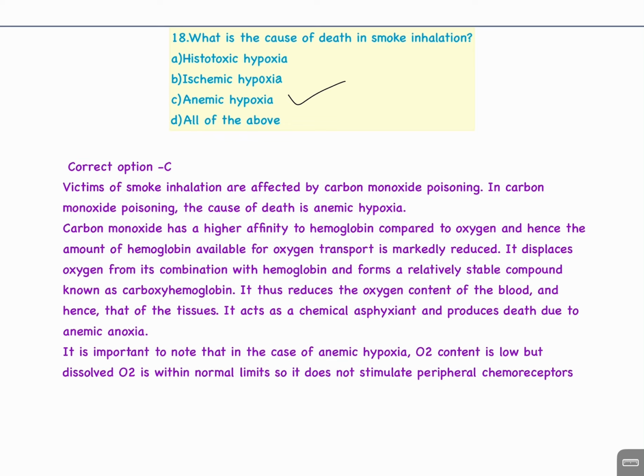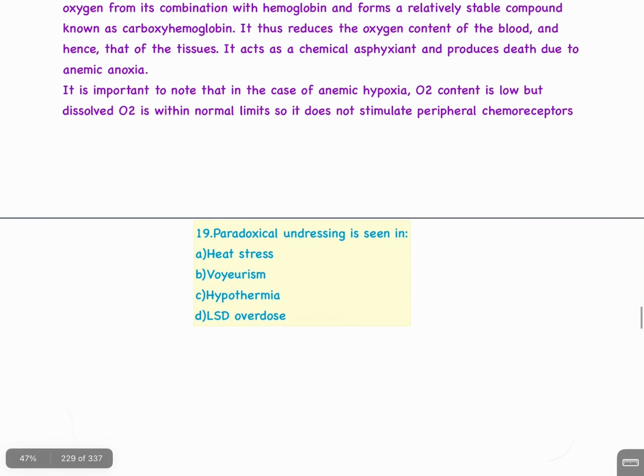Carbon monoxide has a higher affinity to hemoglobin compared to oxygen, and hence the amount of hemoglobin available for oxygen transport is markedly reduced. It displaces oxygen from its combination with hemoglobin and forms a relatively stable compound known as carboxyhemoglobin. It thus reduces the oxygen content of the blood and hence that of the tissue. It acts as a chemical asphyxiant and produces death due to anemic anoxia. It is important to note that in the case of anemic hypoxia, oxygen content is low, but dissolved oxygen is within normal limits, so it does not stimulate peripheral chemoreceptors.